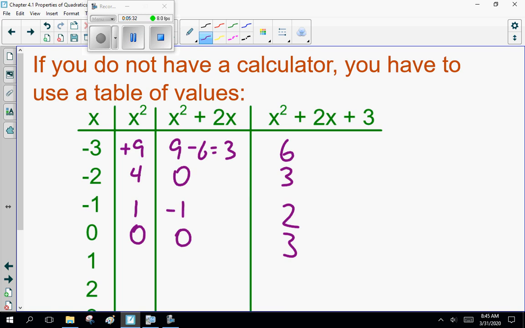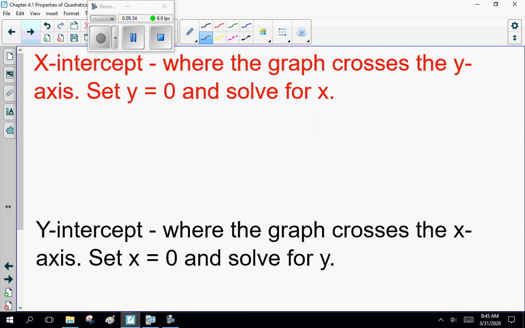All right. Now, next thing, intercepts. Now the x-intercept is where the graph crosses the x-axis. Here you set y equal to 0 and solve for x. Now I want you to note that in the previous graph, it didn't cross the x-axis. So we'll do this as an example. Actually, let's skip on.